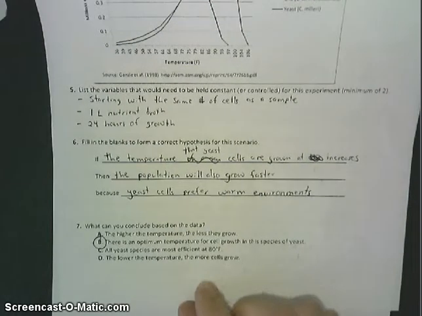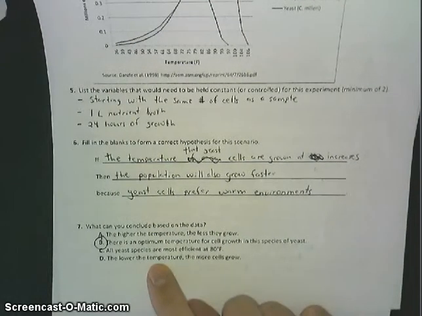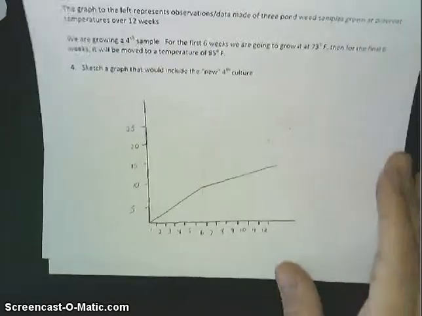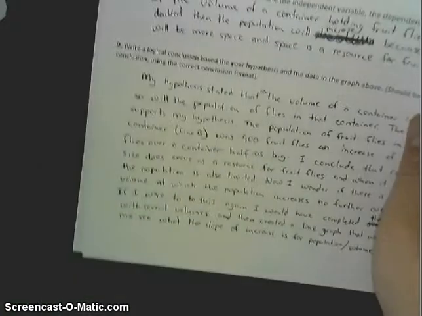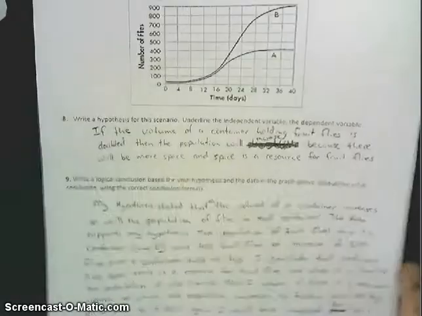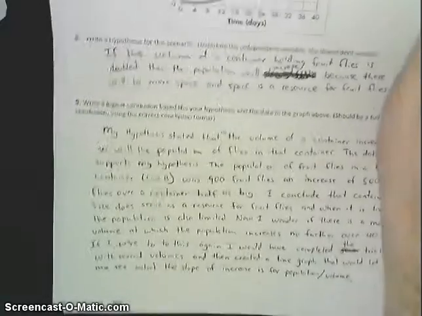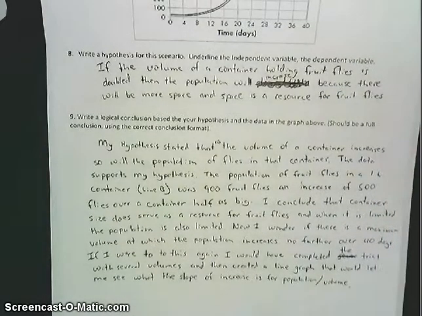And then question number 7. What can I conclude based on the graph? Again, there's an optimum temperature. I went over that already. Last one. See if I can get this in under 5 minutes. I'm just going to leave this here. You guys are welcome to pause the video and read my hypothesis and my 6-sentence conclusion for yourself.